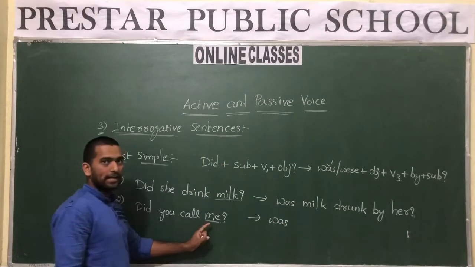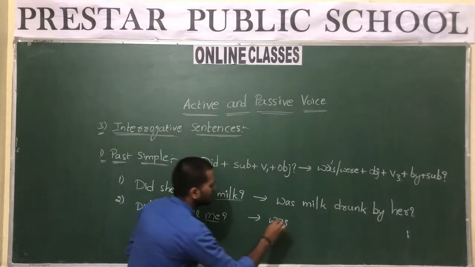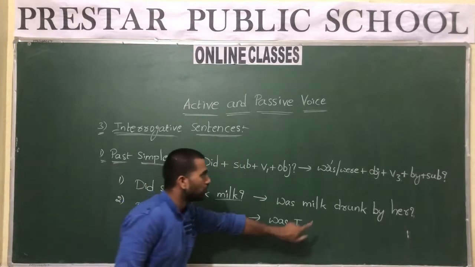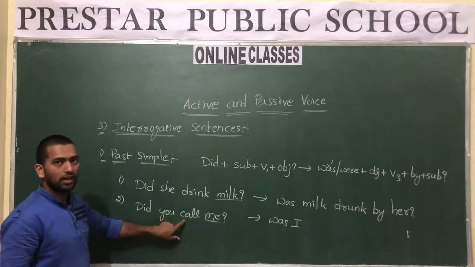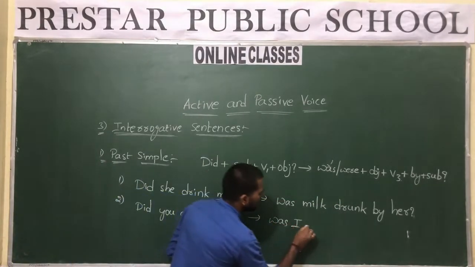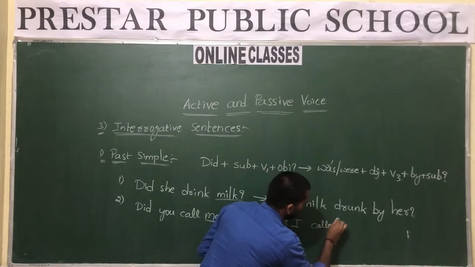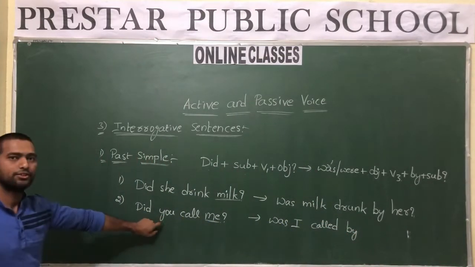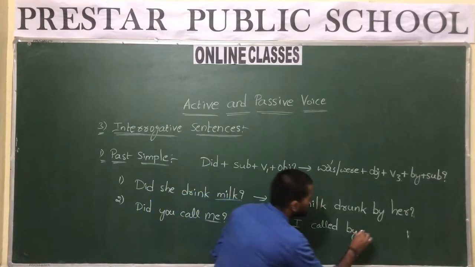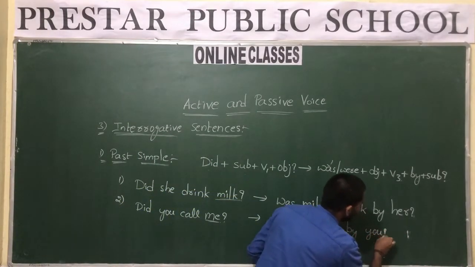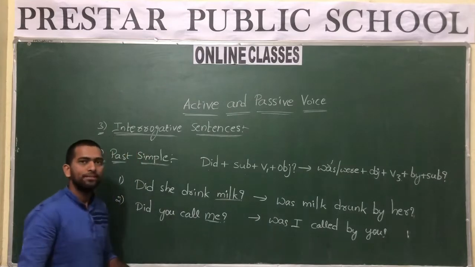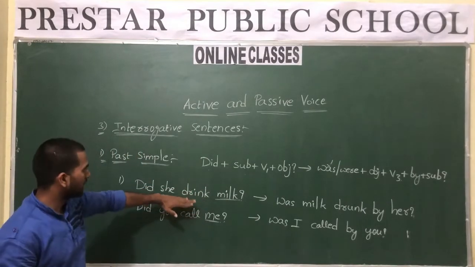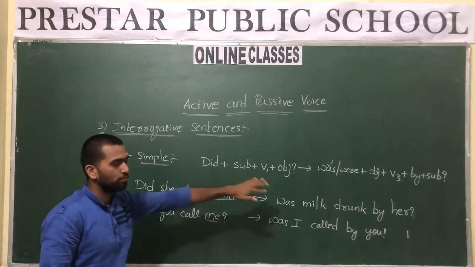Was, and the subjective form of me is I. Was I. After the object, the past participle. What is the past participle of call? It is called. Was I called. Next, by. What is the subject here? You. So it is by you. Question mark. Question mark is necessary. Okay, so like this we convert the sentences which are in simple past into passive voice.